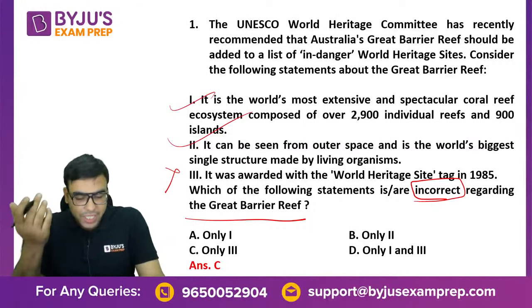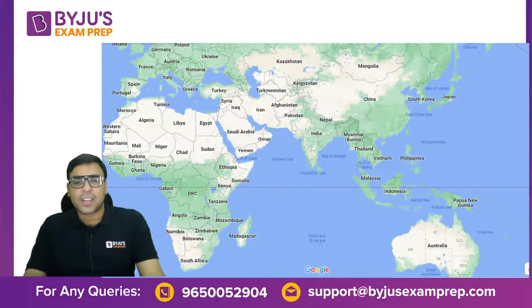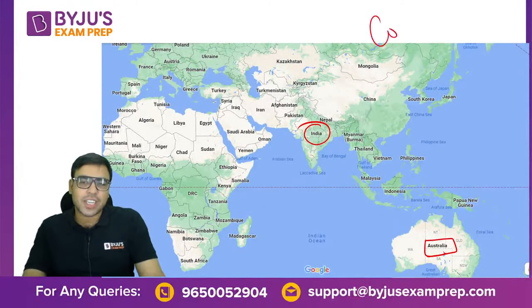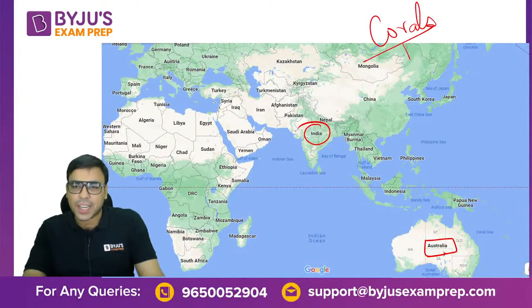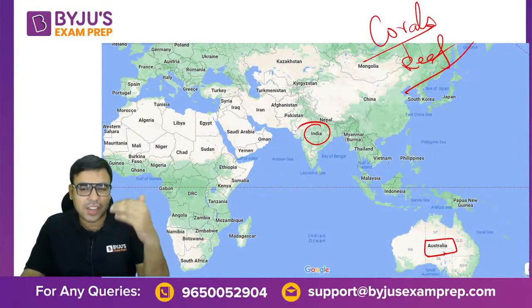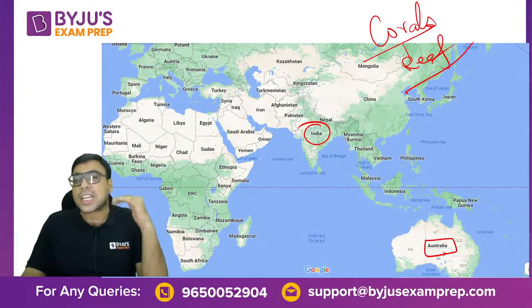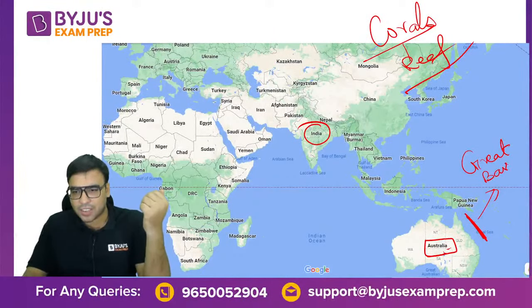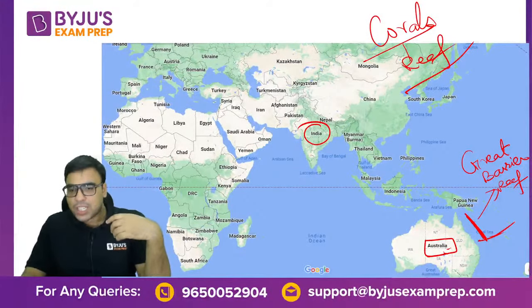Let me tell you something about what the Great Barrier Reef is. So this is India, here is Australia, okay? I hope you are aware of the thing called corals. Corals form reefs, okay? Different types of reefs are there: atolls, barrier reefs, fringing reefs. The largest reef of the world, which is made of coral, is in the east of Australia, here. This is actually the region of the Great Barrier Reef. Okay, you will find it right here. You can call it the world's largest reef. And in fact, see, the Coral Sea is written here for this reason.